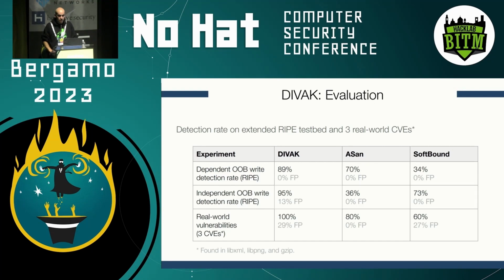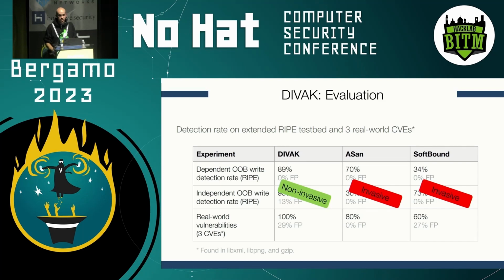On the other hand, DVAC has a little bit more in terms of false positives. It's kind of the price that we pay for this, but nonetheless, remember that these numbers in terms of detection rate or false positives are not actually the main advantage of DVAC. The main advantage, again, is that it is non-invasive, which means that even if this was the same results, same detection rate, same amount of false positives, this gives us an advantage because now we can detect these out-of-bound writes with the same accuracy or even better, but in a non-invasive way.